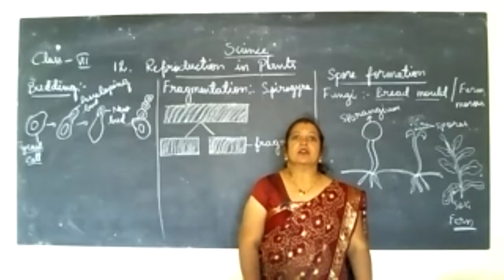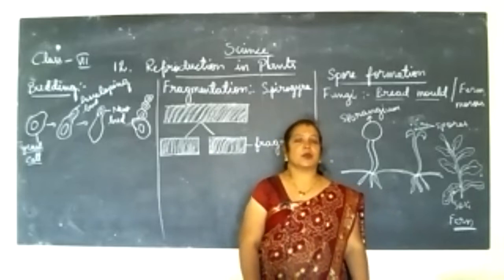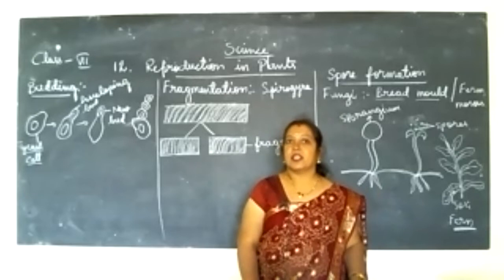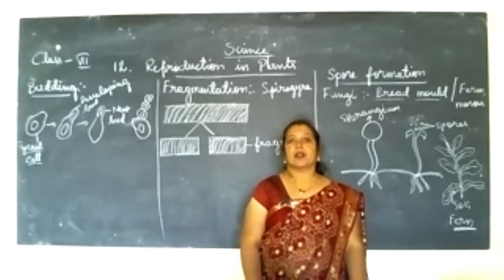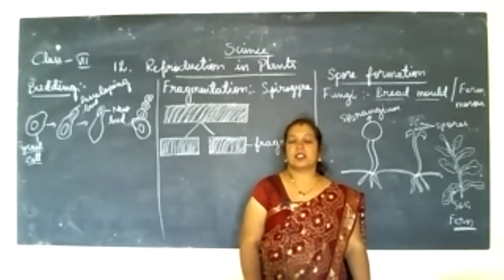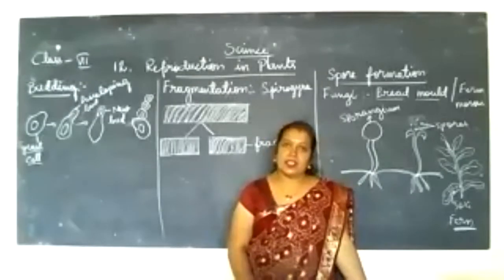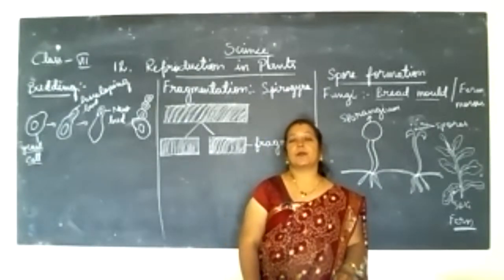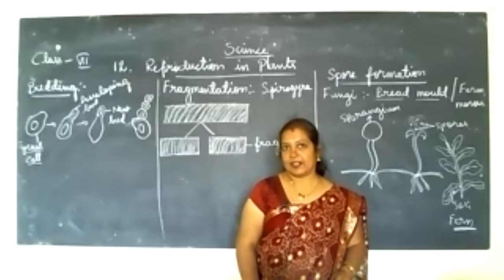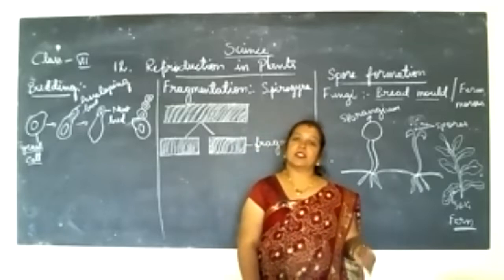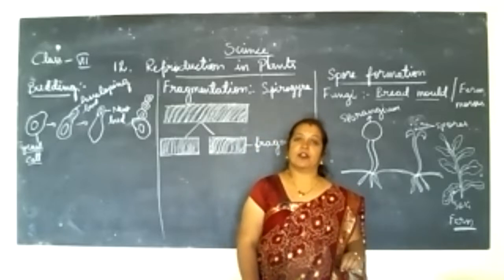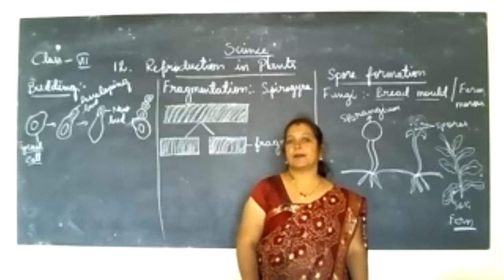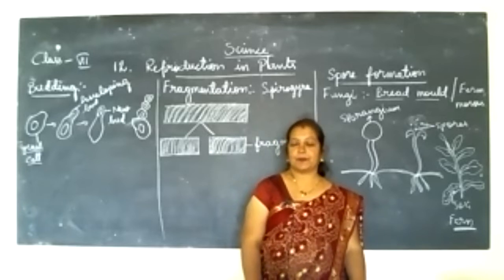Got it? So if reproduction is produced from the flower part, we call it sexual reproduction. Coming to the asexual part, in a plant body there will be a root part, stem part, leaf part and bud part. Other than the flower part, the remaining parts we call the vegetative parts of a plant body.